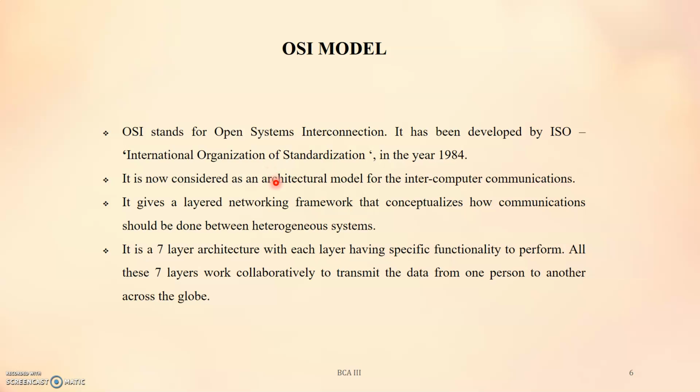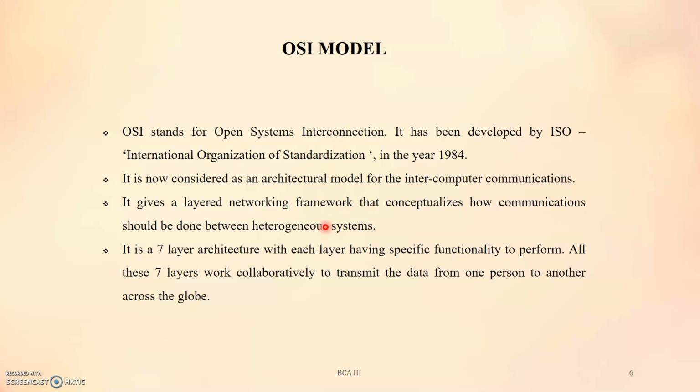Nowadays it is considered an architectural model for intercommunication, and it is basically used to establish communication between heterogeneous systems. The basic need of the OSI model is to conceptualize communication between heterogeneous systems, whether a computer or any other device. With heterogeneous devices it is very difficult to establish communication.